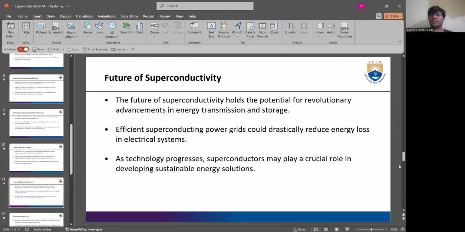And yeah, future of superconductivity. The future of superconductivity holds the potential for revolutionary advancements in energy transmission and storage. Efficient superconducting power grids could drastically reduce energy loss in electrical systems. As technology progresses, superconductors may play a crucial role in developing sustainable energy revolutions.